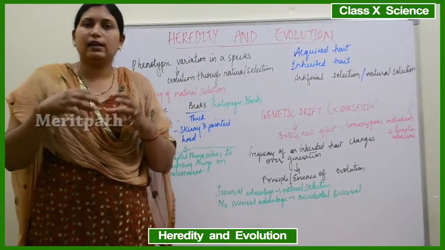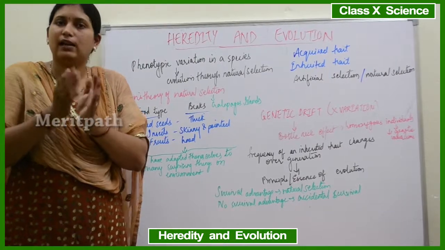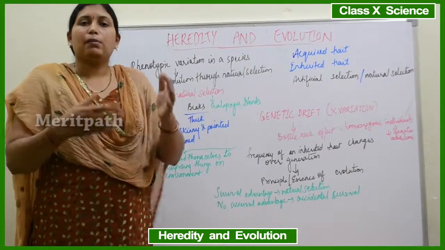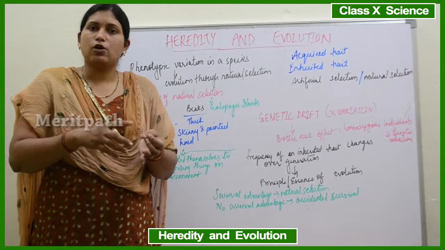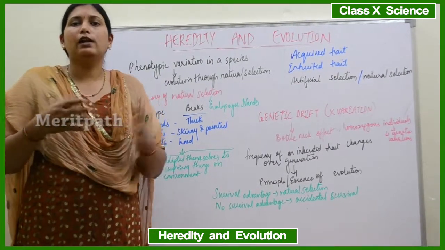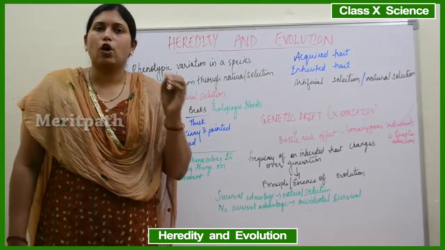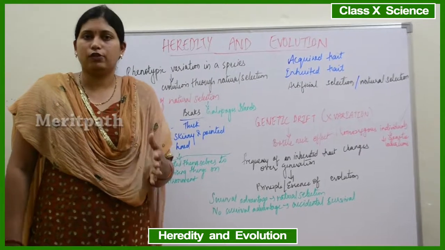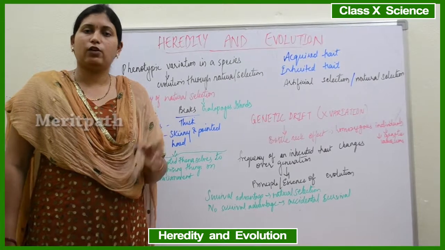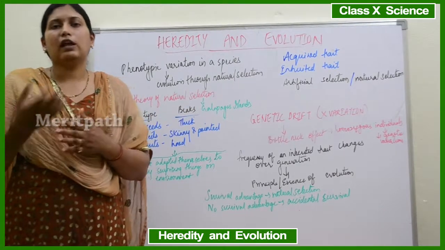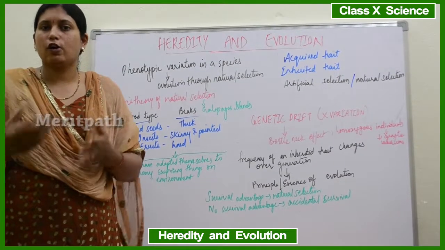When there is a sudden decrease in the number of individuals, only a small population will remain, say 10 or 20. What determines what is a less number and what is a more number, whether 50 is less or 500 is less? It all depends on the type of the organism. Whichever type of organism has gotten the bottleneck effect or the genetic drift, the type of the organism and its number decides whether it is less or more.